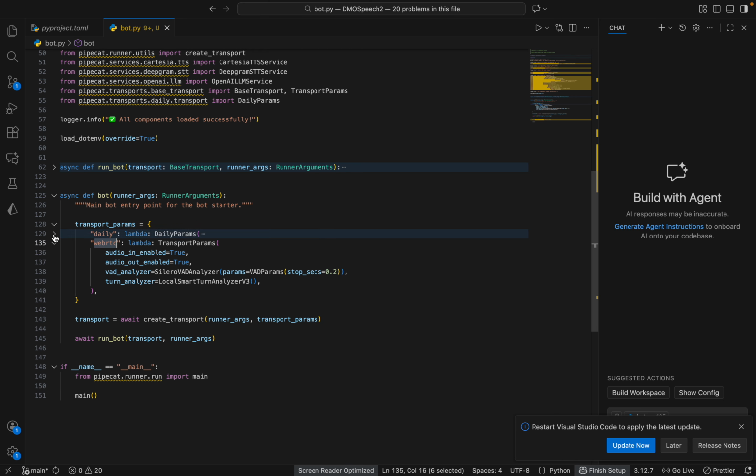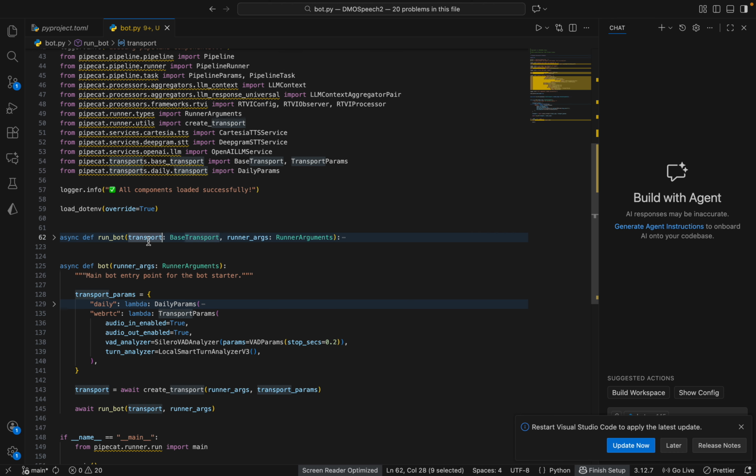But in case you don't want to, you have this aiortc library, and you can load the turn analyzer and VAD. As I stated, VAD and turn analyzer are part of the transport. So we initialize that, give those parameters, audio in enabled, audio out enabled, and this transport is then sent to create transport, and the transport is then sent to the run bot.